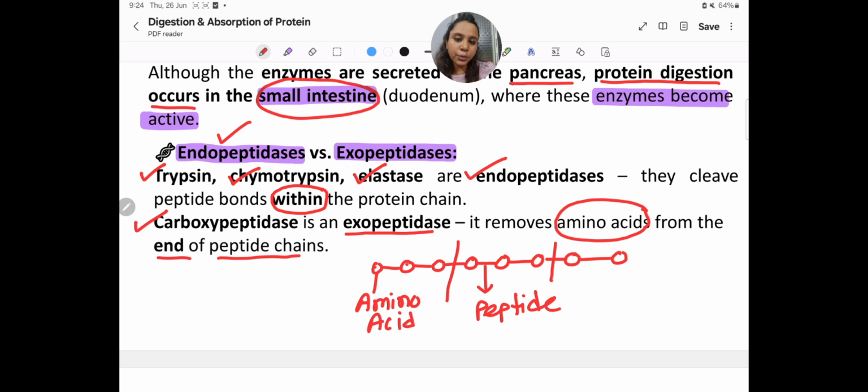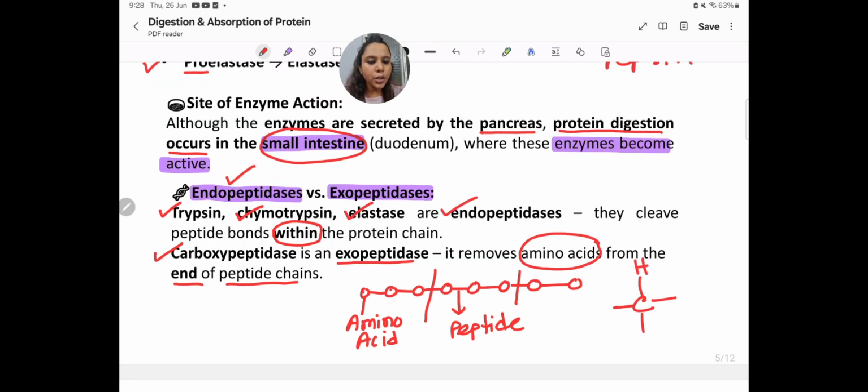If we see the structure of an amino acid, we will see that 4 groups are attached: H, R, NH2, and one carboxylic group. That is why every amino acid has those 4 sides. These bonds are attached, but which side will remain free? That COO minus and NH3 plus.